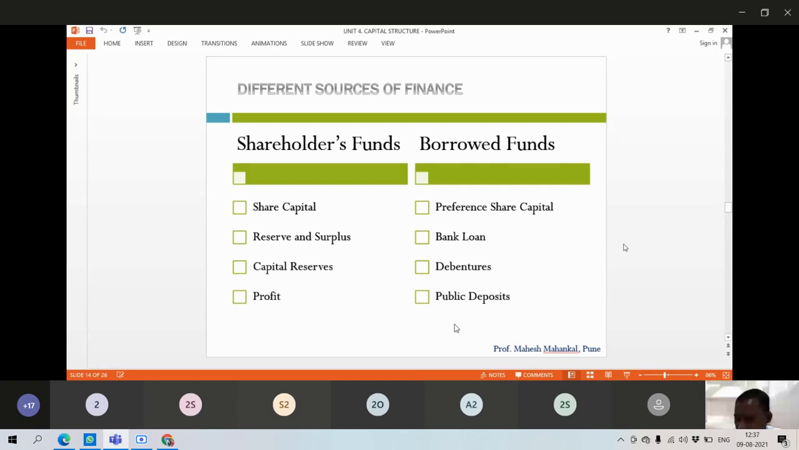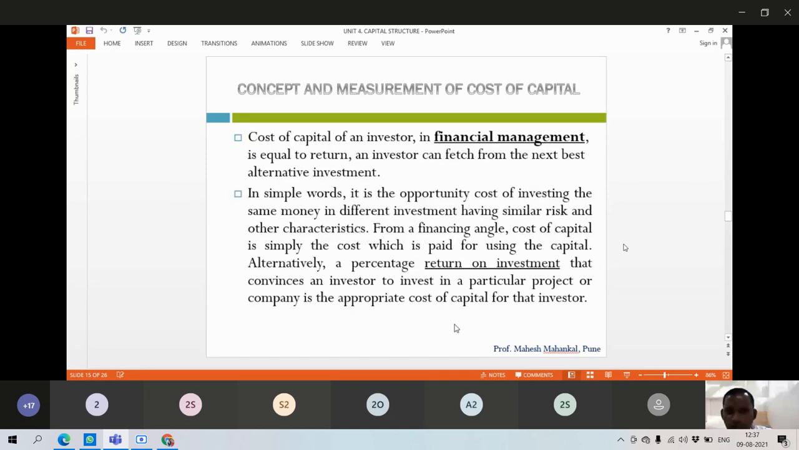When we see the problem on WACC, weighted average cost of capital, then you will understand that time. The shareholders' funds are there: share capital, which I have already told you. Shareholders' fund means owners' fund: share capital, reserves and surplus, capital reserves or profit. Borrowed funds: preference shares, loans, debentures, public deposits. Sometimes the preference share capital is also counted as borrowed fund.